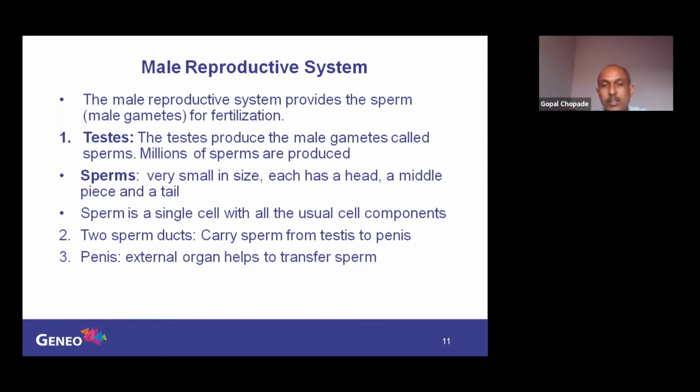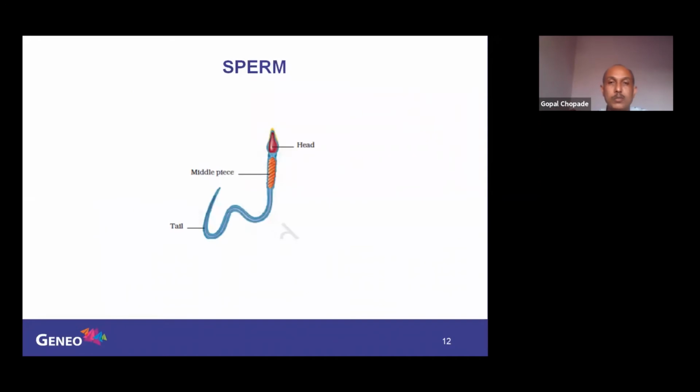So this is about the male reproductive system. Now if you see here the diagram of a sperm, very important. You can draw the head like this, a triangular shape. Then here is the middle piece that contains a lot of mitochondria that will give energy for the movement of the sperm, and that movement is carried out by this long tail which has the flagella. Okay. So where are these produced? These are produced in the testes. What are the testes? The male reproductive organs.